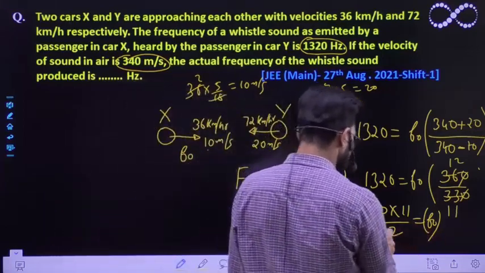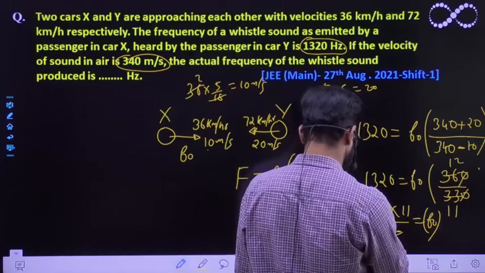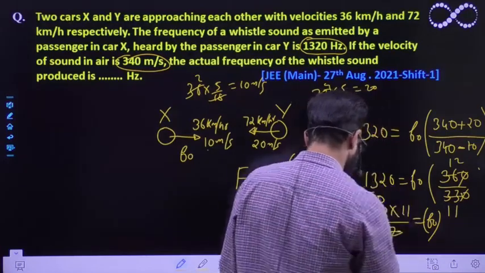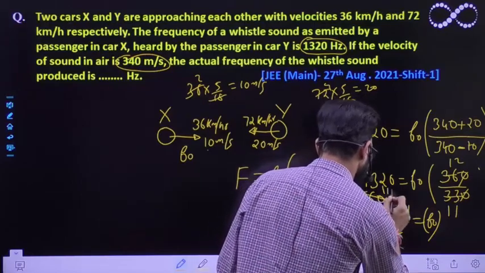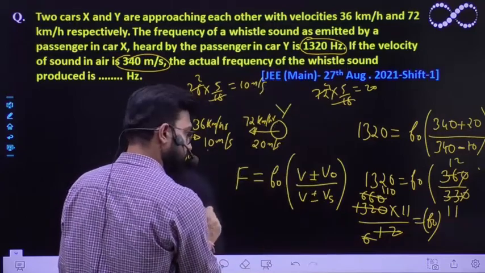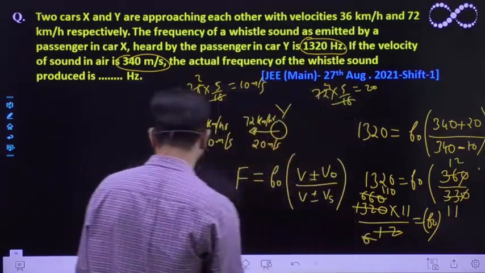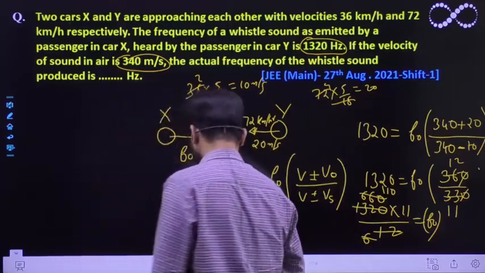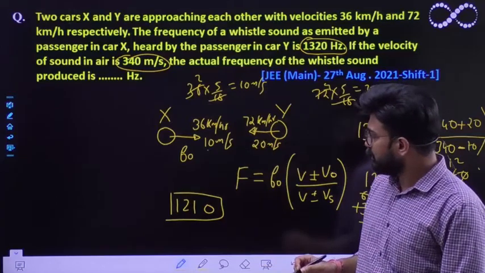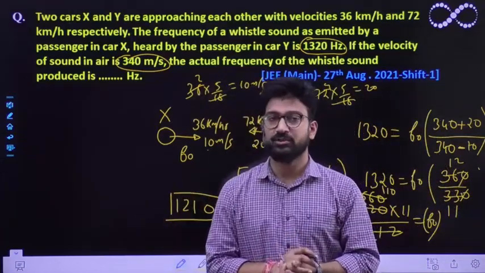So let me just solve it. The final answer that we are getting is 1210. This is the final expression that we are getting. So you have to solve it in order to get this particular value. I hope this question is also clear to you.